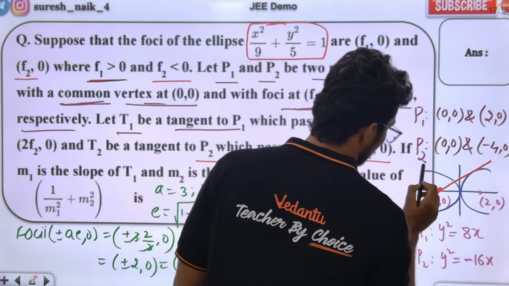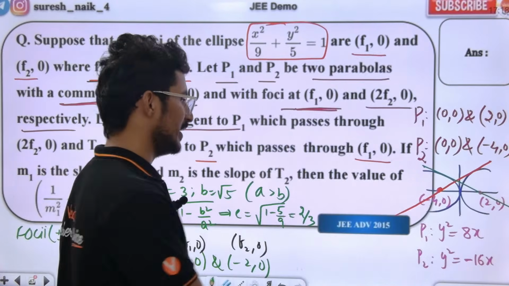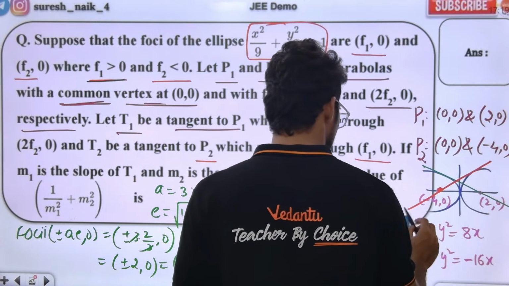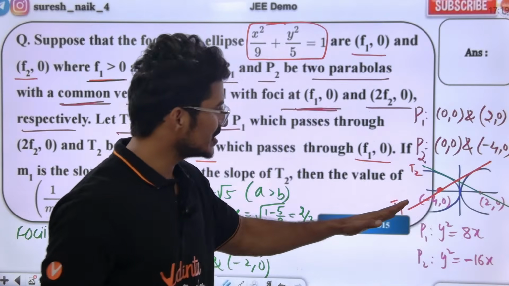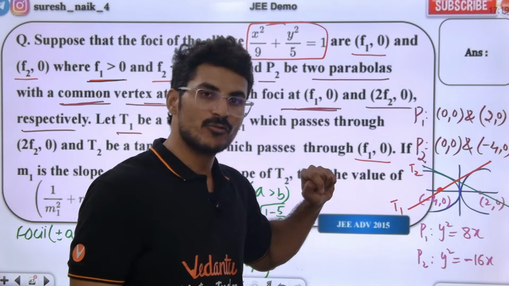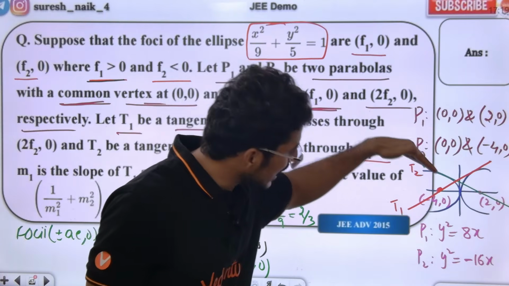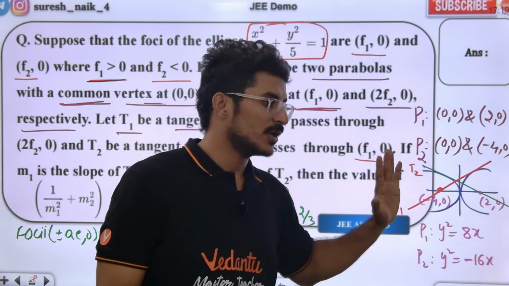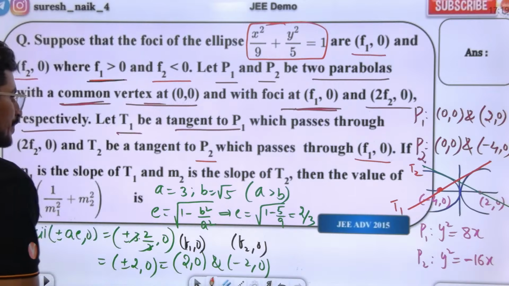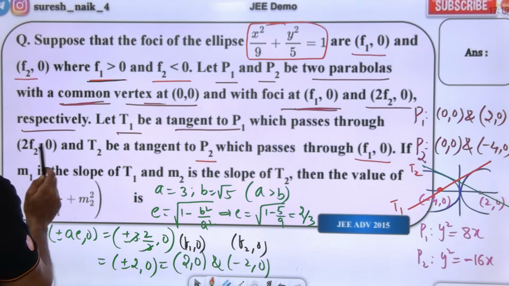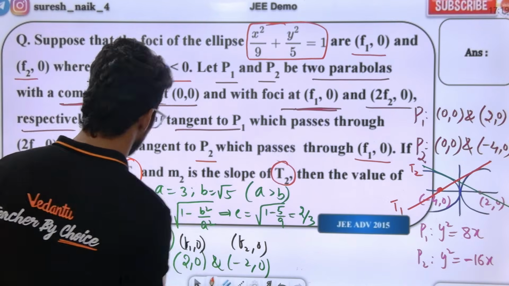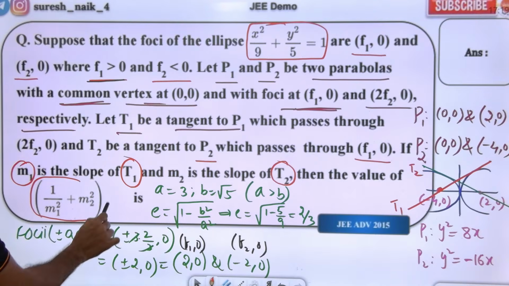Listen to the class. Another tangent is passing through this, this is T1. Hope everybody is getting the point. Beautiful question. Is it tangent number 1 or tangent number 2? Tangent 1 is tangent to P1, which is passing through 2f2, 0. Tangent 2 is tangent to another parabola, which is passing through the focus f1, 0. If m1 is the slope of tangent number 1 and m2 is the slope of tangent number 2, then 1 by m1 square plus m2 square.